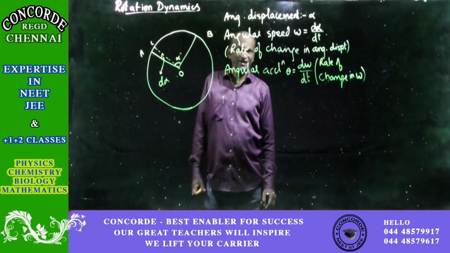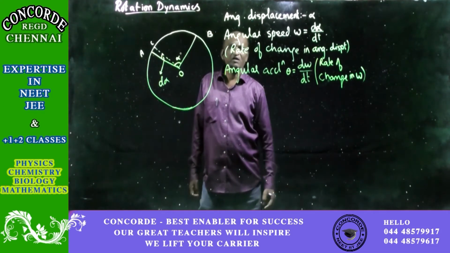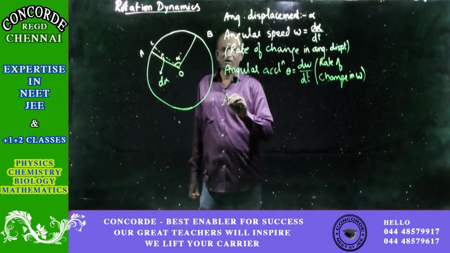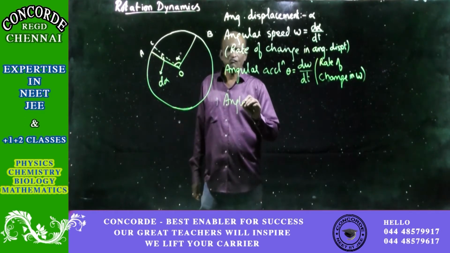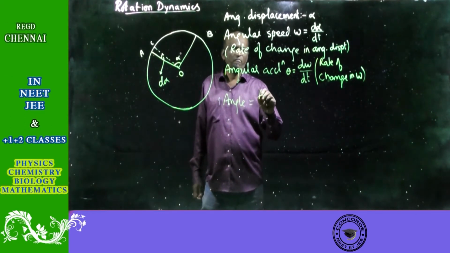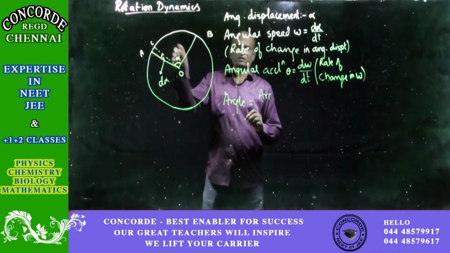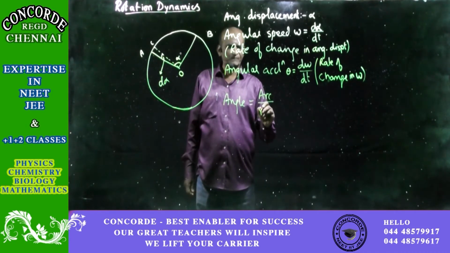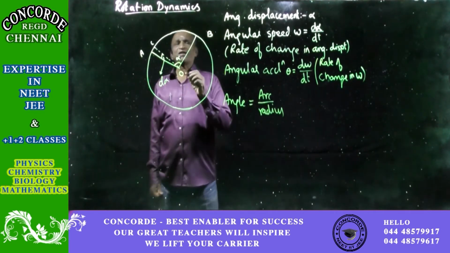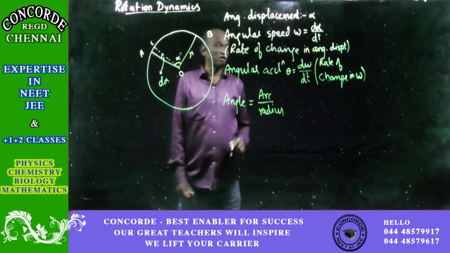And for that there is an equation in geometry that angle is equal to arc by radius. Let us take that radius with the usual symbol small r.